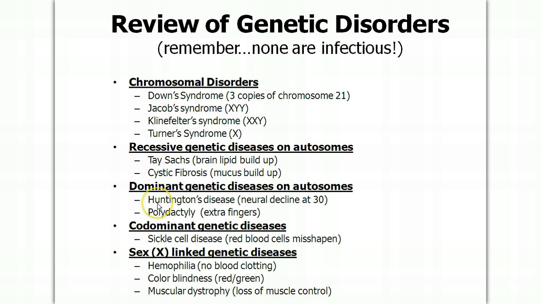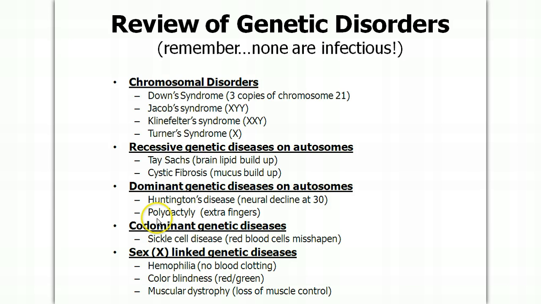And they're pretty serious. Well, one is Huntington's disease, which causes neural decline by the time you're 30. The reason why these still get passed on is because the people that have Huntington's don't get tested for it, and they pass on the disease before they turn 30. If this was lethal at 10 years old, that's before the person would reach sexual maturity. It wouldn't be passed on. So the reason why these still persist in our culture is because you have a chance to keep on passing these on, and then the person dies from it.